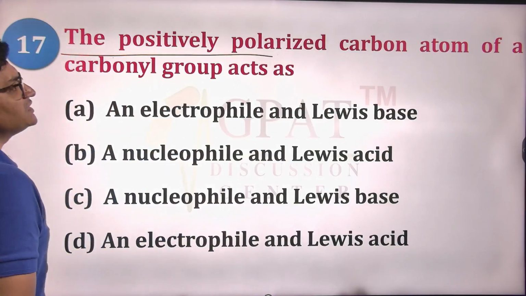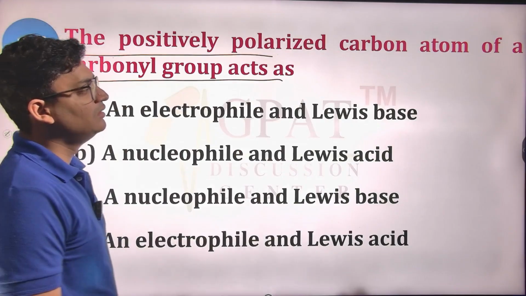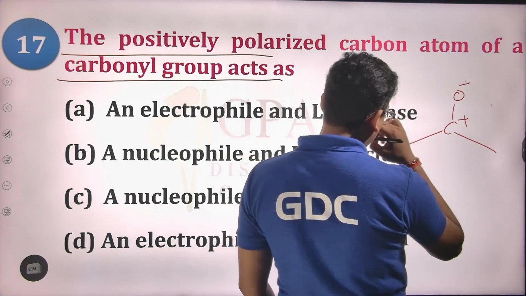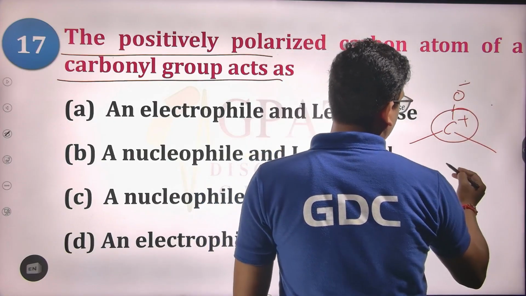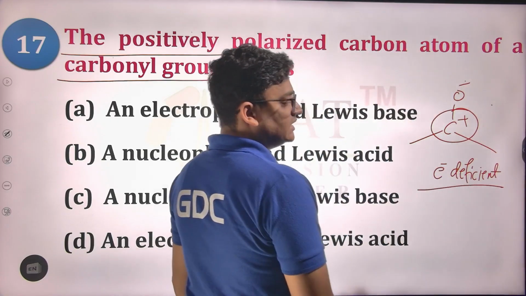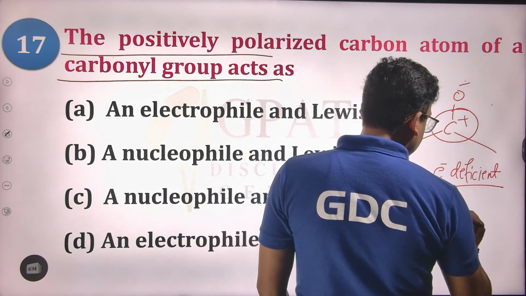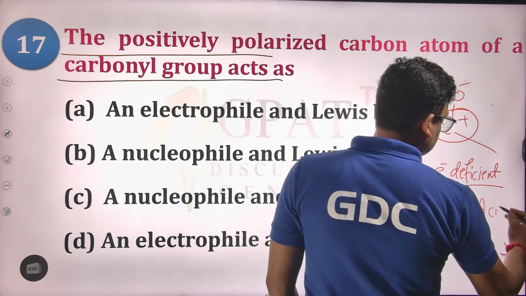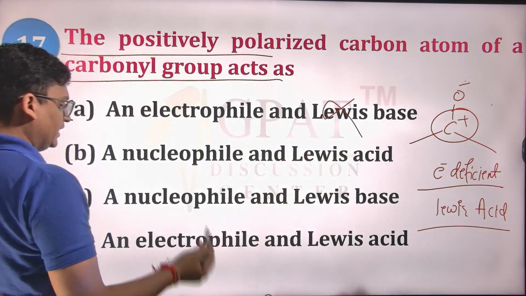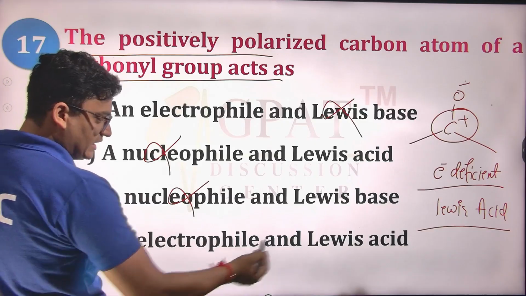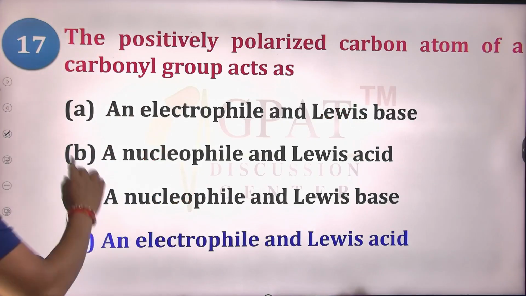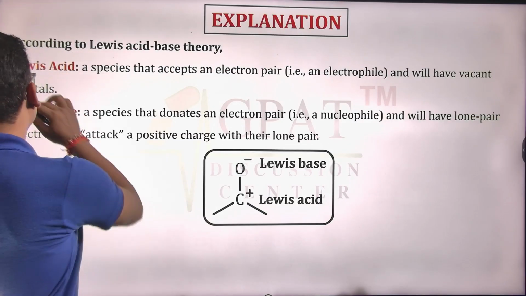The positively polarized carbon atom of a carbonyl group acts as... Negative, positive. This is what a carbonyl carbon looks like. It is actually having electron deficiency, so it will be acting as an electrophile. If it is acting as an electrophile, you can also write it is a Lewis acid, due to electron pair acceptance property. So it is an electrophile but not a Lewis base. It's not a nucleophile, it's an electrophile and Lewis acid. D is your right answer. So yes, question 17 will have answer D.